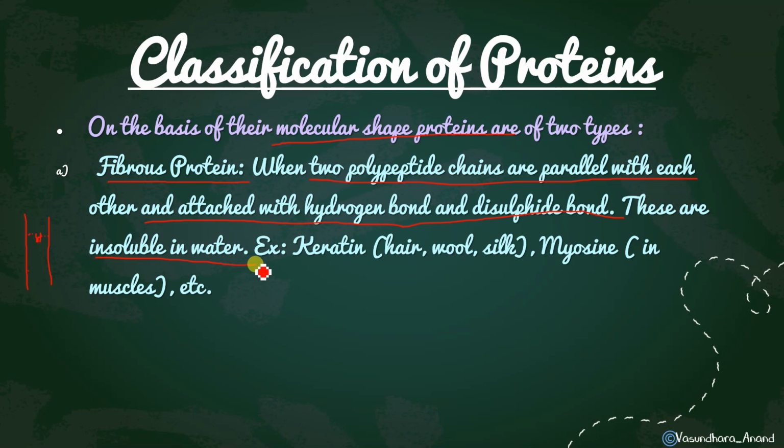Examples are keratin. Keratin is present in our hair. Also wool, silk, and myosin which is present in our muscles. So that's the reason for keratin. Otherwise, if it were soluble in water, all the protein would dissolve, the keratin present in the hair would dissolve, and at last we would not have any proper hair, because all that protein is dissolved.